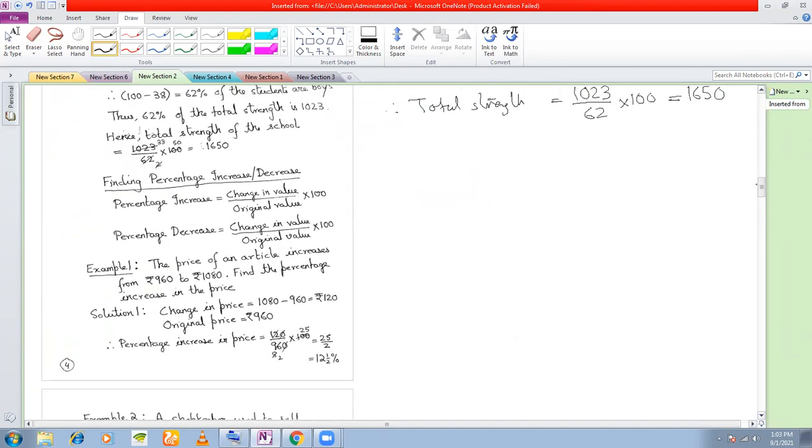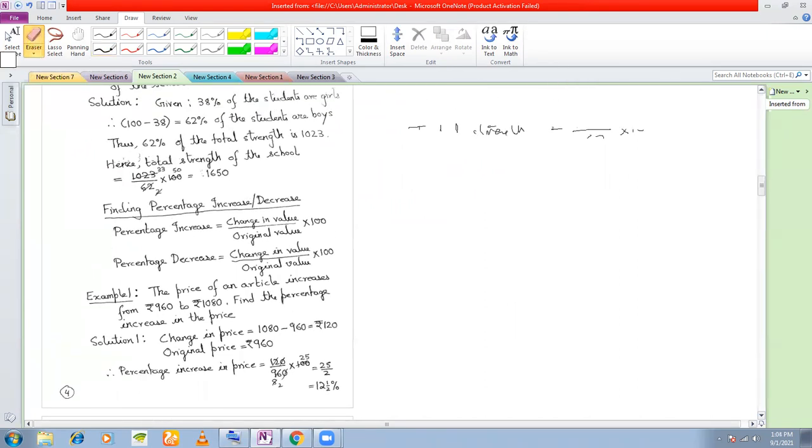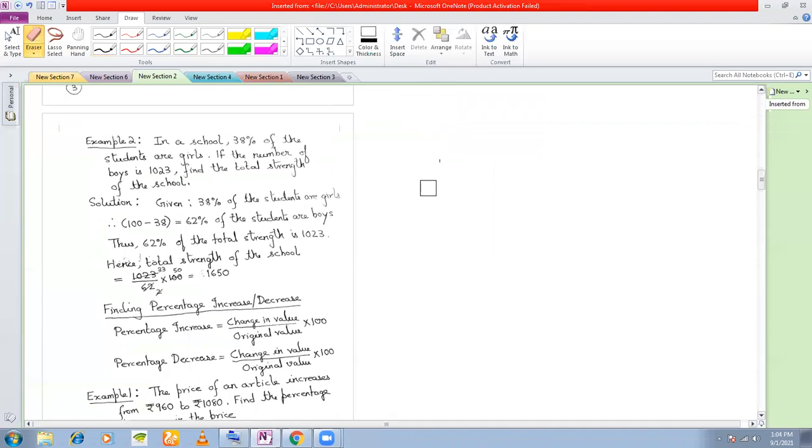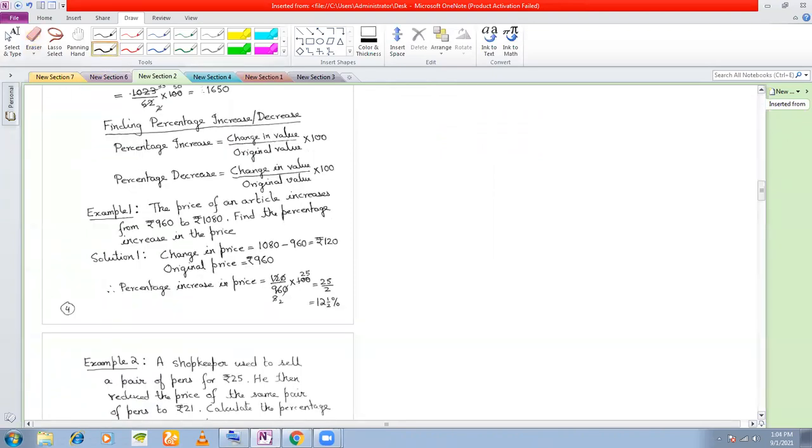Next one. This is very important. Finding the percentage increase and decrease. How to find out the percentage increase and the percentage decrease. Very, very important concept. You will require this later also. You will be using this in your life, even as you go to the market. The price of an article increases from 960 to 1080. Find the percentage increase in the price.